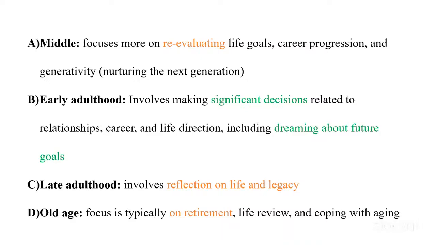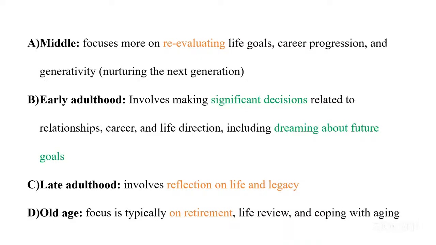Okay. Early adulthood involves making significant decisions related to relationships, careers, life direction, including our dreams for future goals. Okay, so this is actually the answer. Then we have C, that is late adulthood. Here also we are reflecting on life and legacy, what we have done.